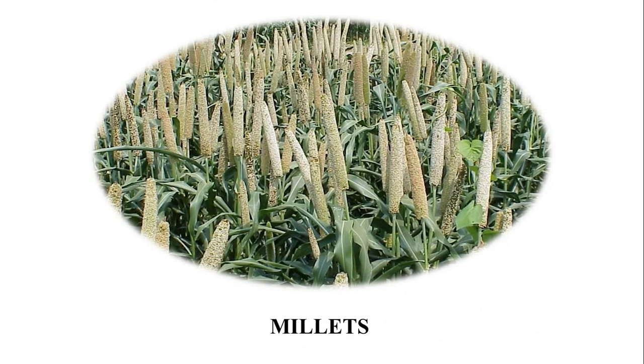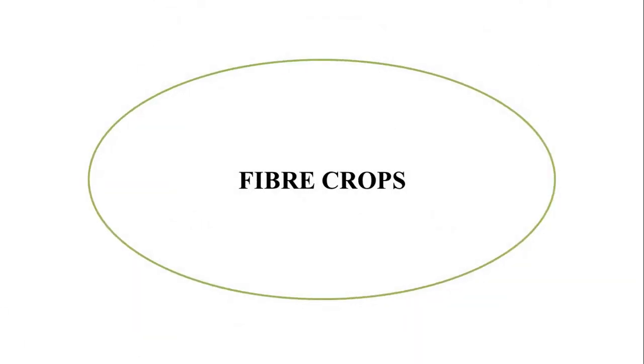Millet. These are coarse grains such as jowar, bajra and ragi. They grow well in the dry and hot regions. It requires high temperature and very low rainfall. Sandy soil is suitable for their growth. The leading millet producing countries are India, Nigeria, China and Niger. Now let us talk about the fiber crops.